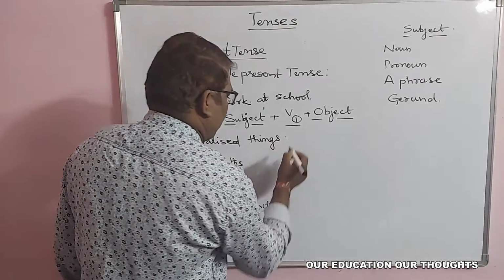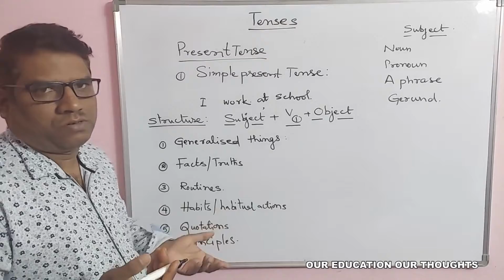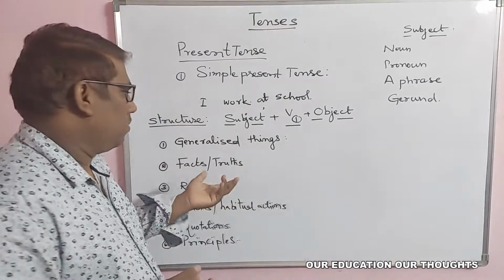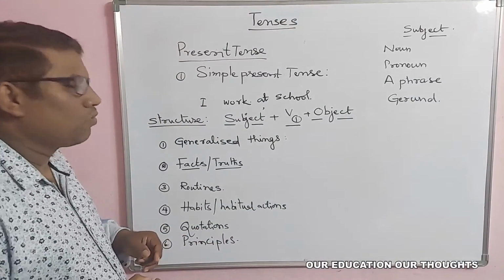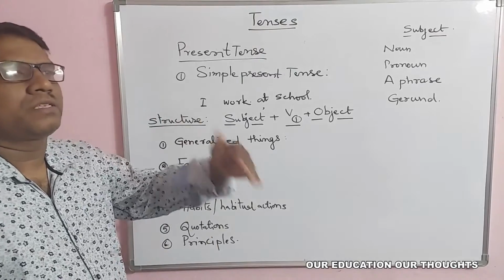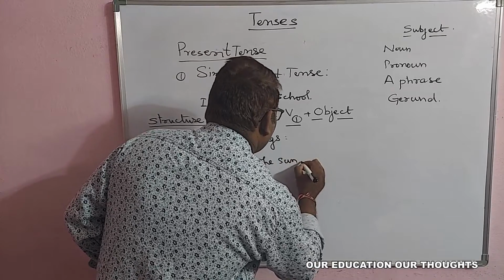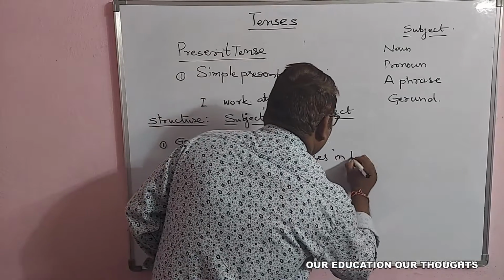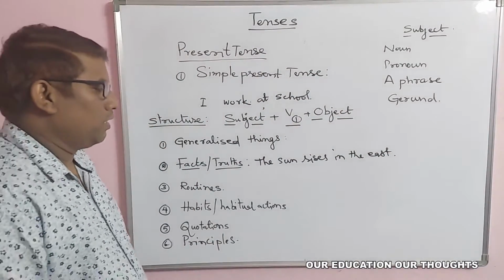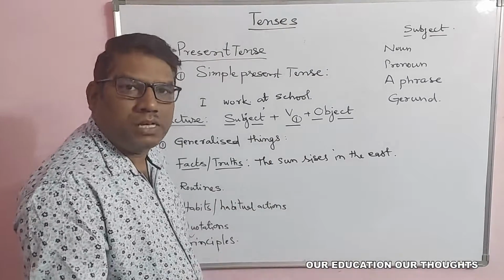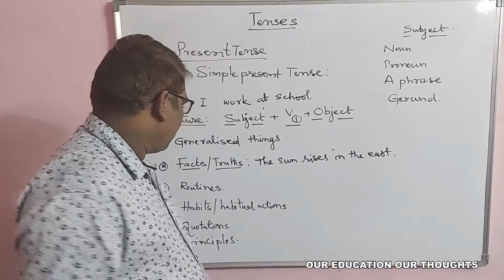Generalized things, which can be true even, for example, "I work at school." Daily I go to school and I teach there. Facts and truths, for example, "The sun rises in the east." The sun sets in the west, that is also a fact.